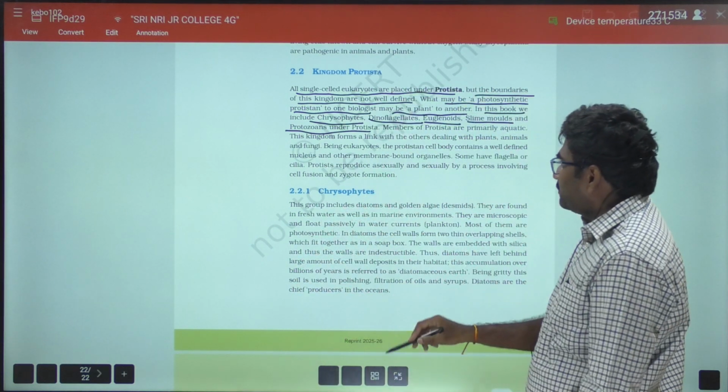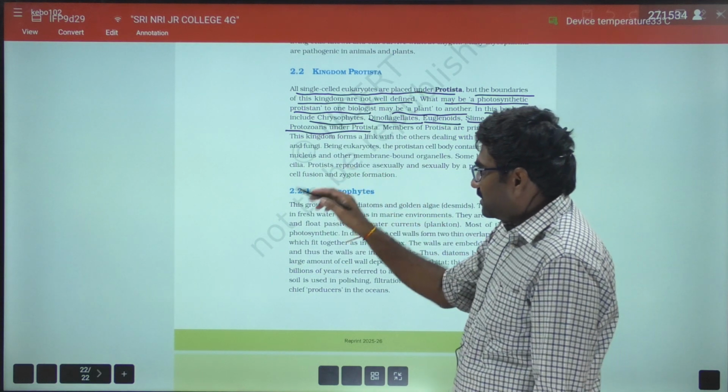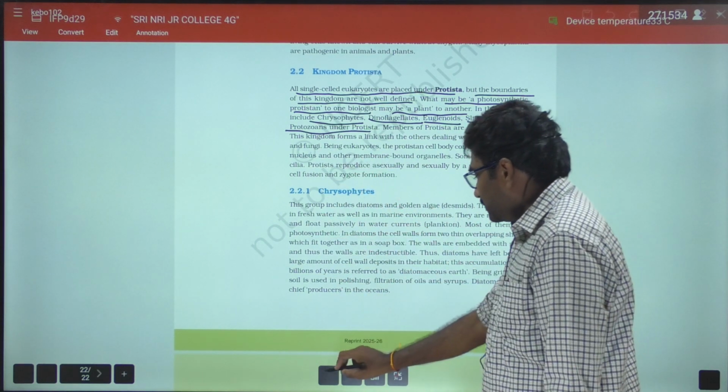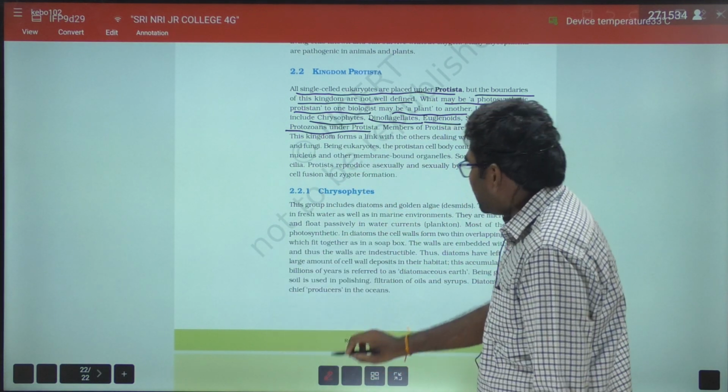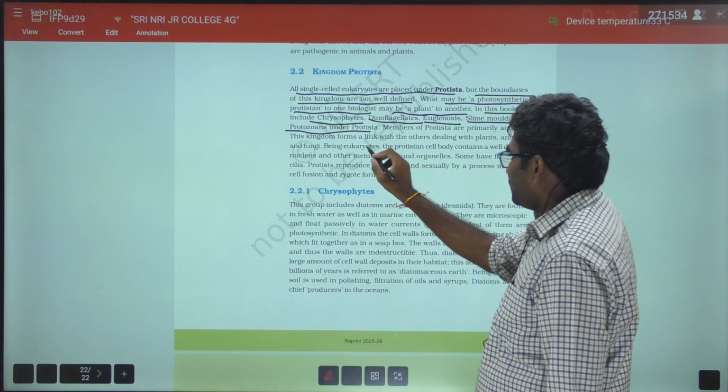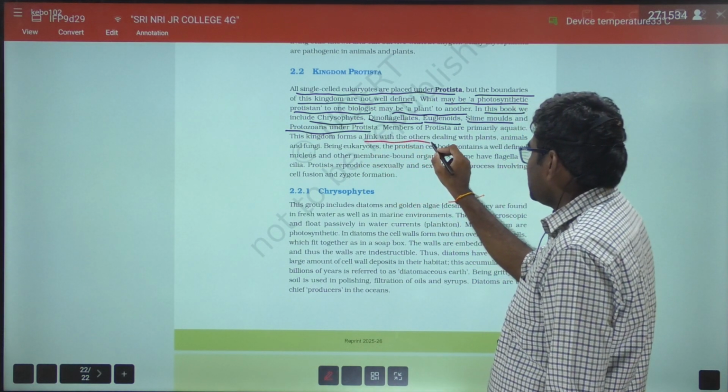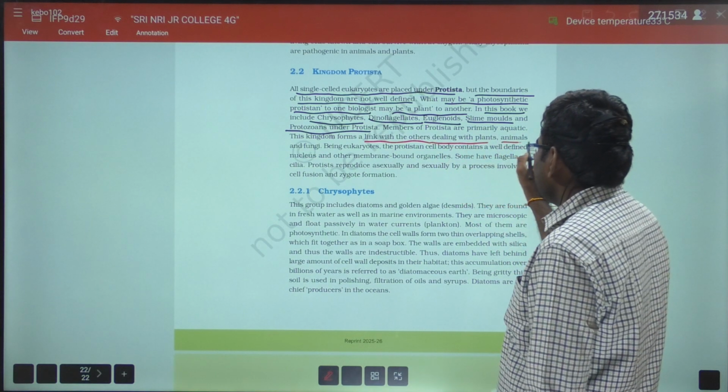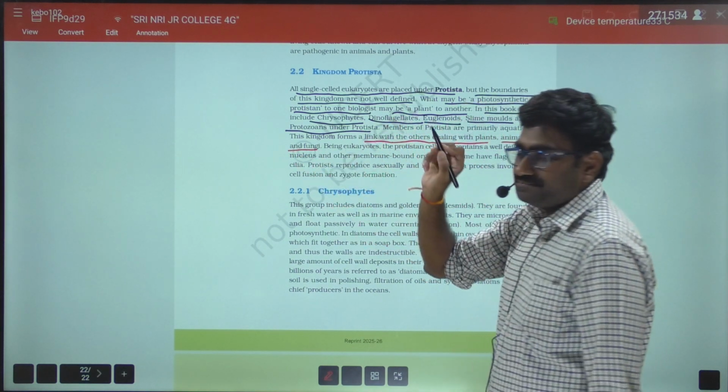Members of Protista are primarily aquatic in nature, and this kingdom forms a link with others dealing with plants, animals, and fungi.